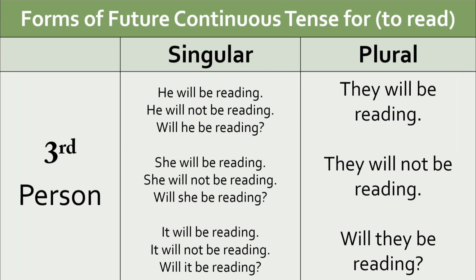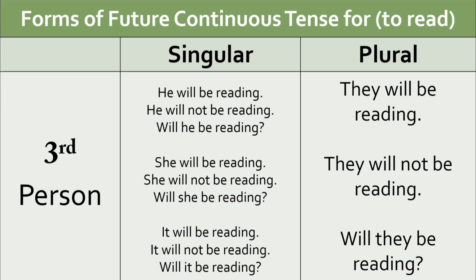With third person singular subjects, will be is used. So the forms are he will be reading, she will be reading and it will be reading. The negative forms are he will not be reading, she will not be reading and it will not be reading.